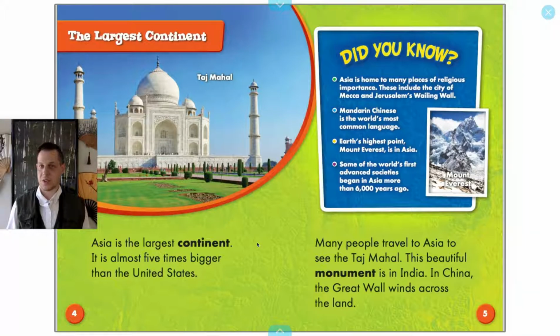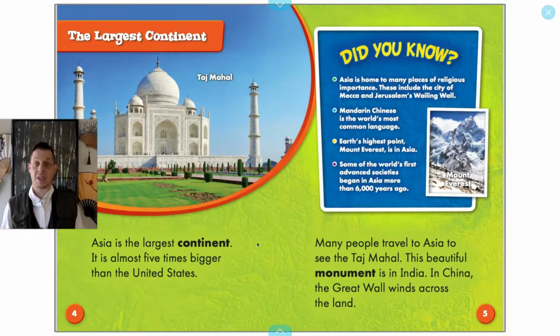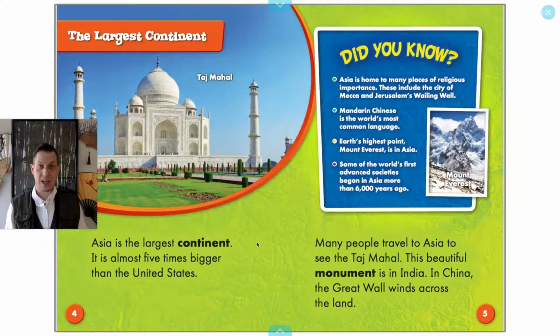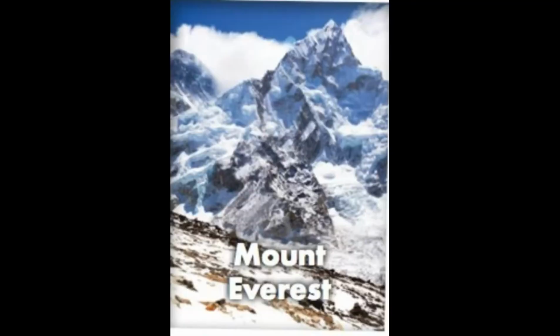The largest continent. Asia is the largest continent. It is almost 5 times bigger than the United States. Many people travel to Asia to see the Taj Mahal. That's the building in the picture. This beautiful monument is in India. In China, the Great Wall winds across the land. Maybe later in the week, I'll show you some pictures of the Great Wall of China.